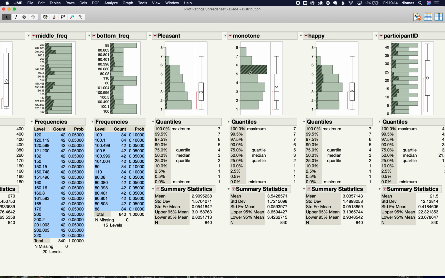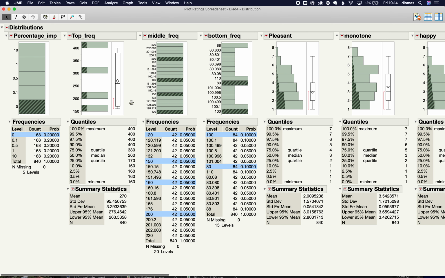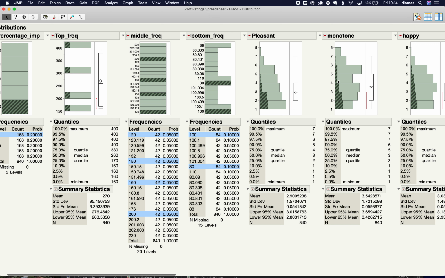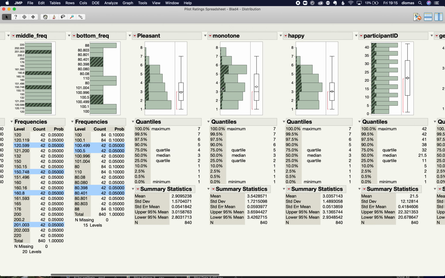Interesting that they put so much here for monotone. So the difference between, okay, here's one thing I want to see right off the bat. If I've got a 0 imperfect, yeah, they see this as much more monotone. If I have it over here, it's much less monotone. That's more or less what we're expecting.